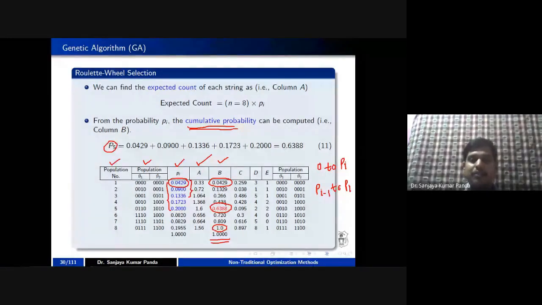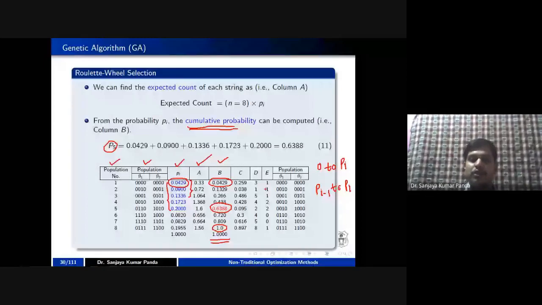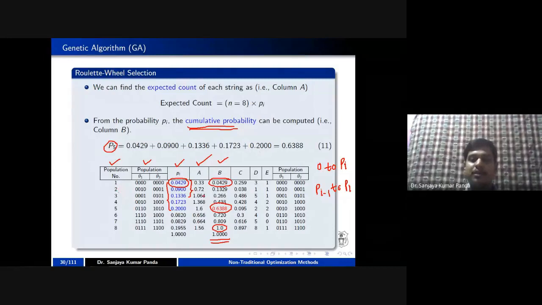The range of the first population is 0 to 0.0429. The range of 2 is 0.0429 to 0.1329. The next case is 0.139 to 0.266. Like that, it goes on.